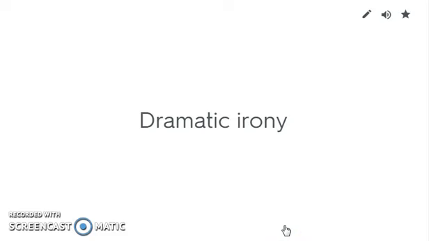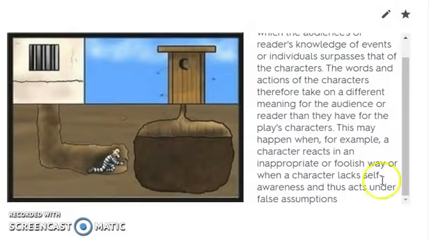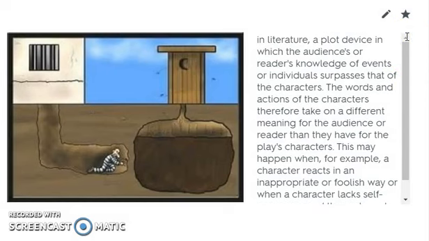Dramatic irony. Dramatic irony occurs, it says, in literature, as a plot device in which the audience's or reader's knowledge of events or individuals surpasses that of the characters. Basically here, this person is trying to escape from jail. He's dug a tunnel. But what he doesn't know is that as soon as he breaks through this wall, he's going to end up in a sewage tank.